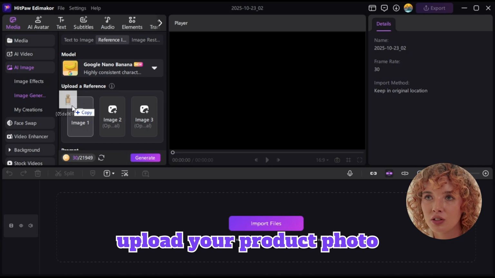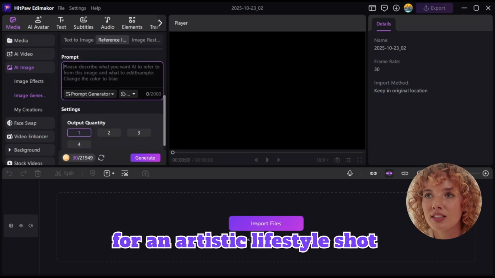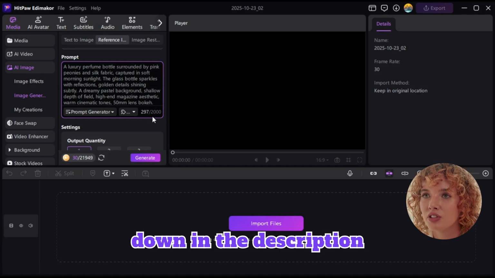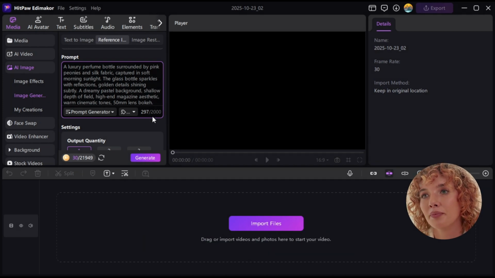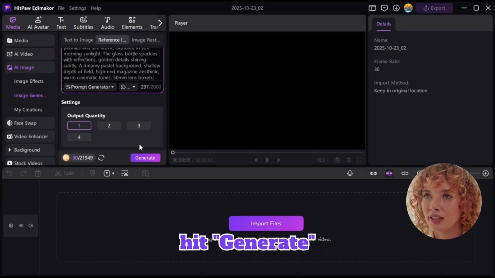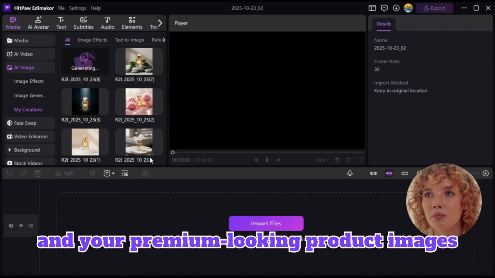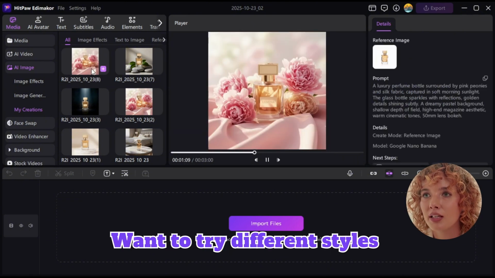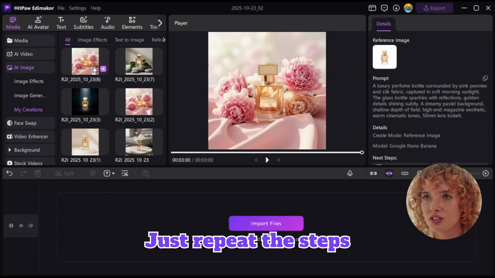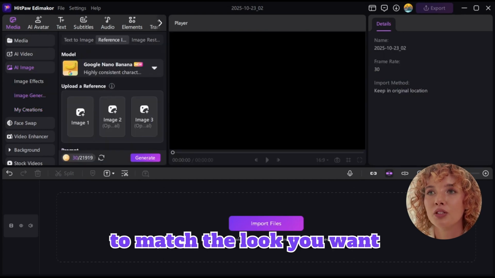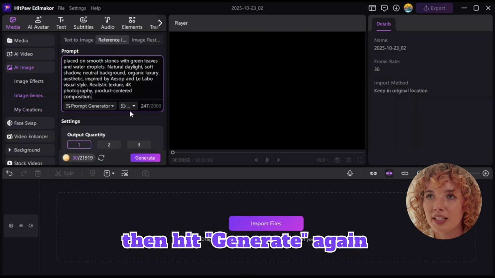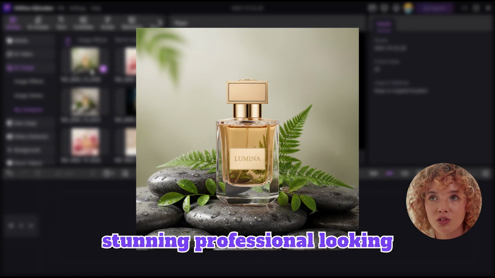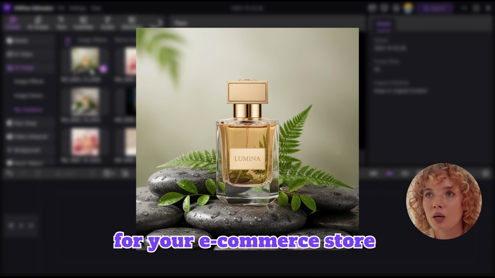Upload your product photo and type in this prompt for an artistic lifestyle shot. I'll put the full prompt down in the description, so you can copy it too. Set your output quantity, hit generate, and your premium-looking product images are ready in seconds. Want to try different styles? Easy. Just repeat the steps and change the prompt to match the look you want. Then hit generate again. And that's how you can create stunning, professional-looking product photos for your e-commerce store.